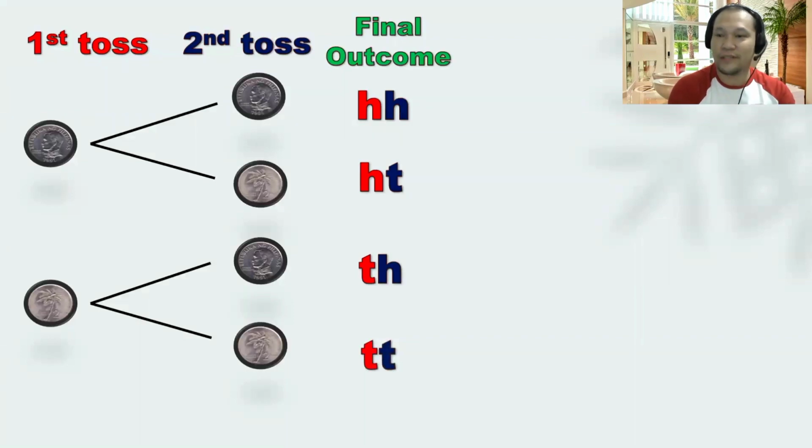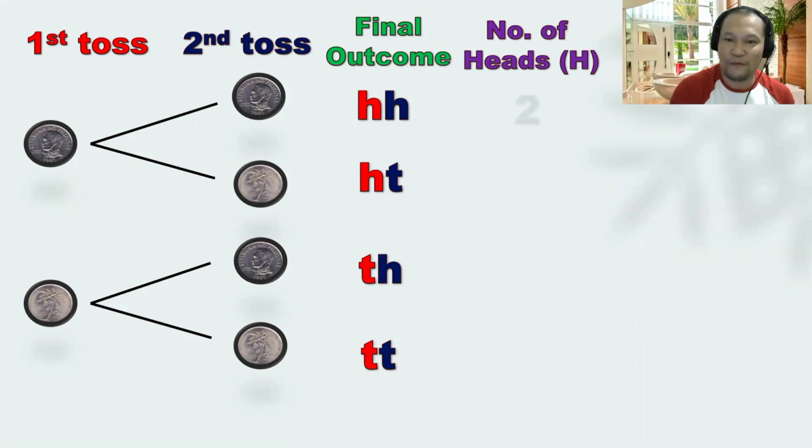Therefore, from this concept, going back to the number of heads that we are dealing with as our particular event, for the first pairing we can have two heads. For the second, we can have one head. For the third, we can have one head. And for the last, we have zero. Therefore, the number of heads will be 2, 1, 1, 0.